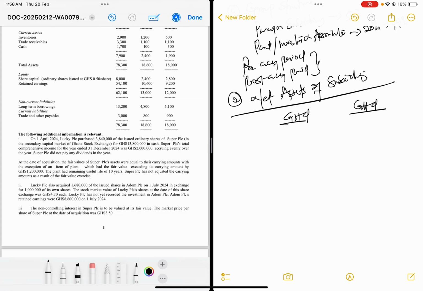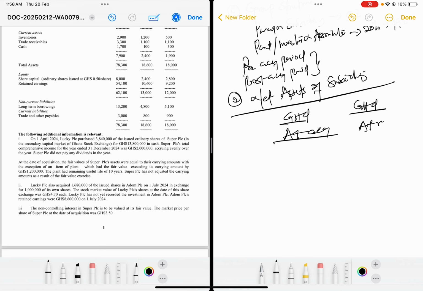We have net assets of the subsidiary at acquisition and at reporting. The share capital or stated capital at acquisition and at reporting will always remain the same.